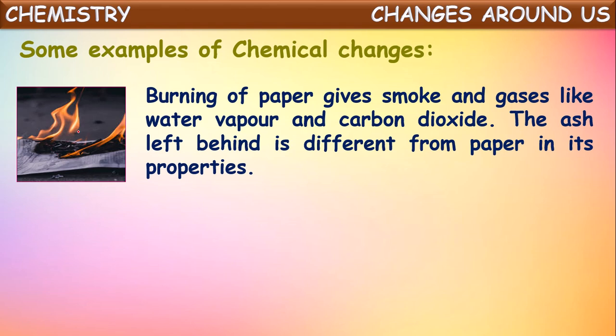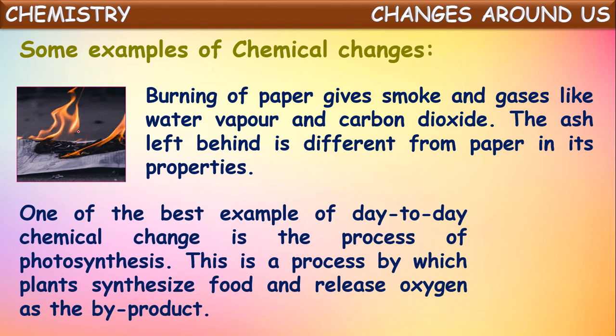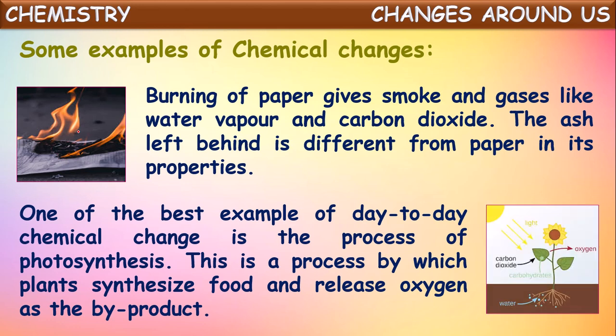Okay. Next, one more example. One of the best examples of day-to-day life chemical changes is the process of photosynthesis. What happens in photosynthesis? This is a process by which plants synthesize their food and release oxygen gas as a byproduct. What's happening here? They take carbon dioxide from the atmospheric air through their leaves, and they take water through their roots from the soil. These two react in the plants in the presence of sunlight.